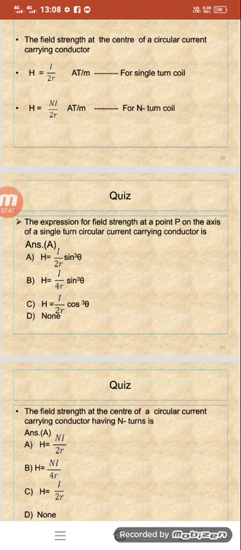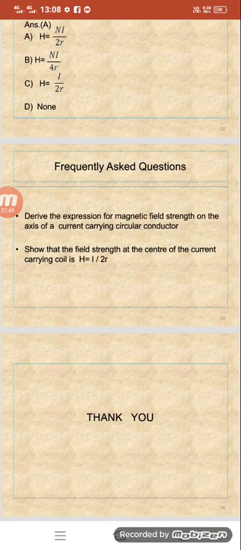These are some quiz questions for you. These are some frequently asked questions.